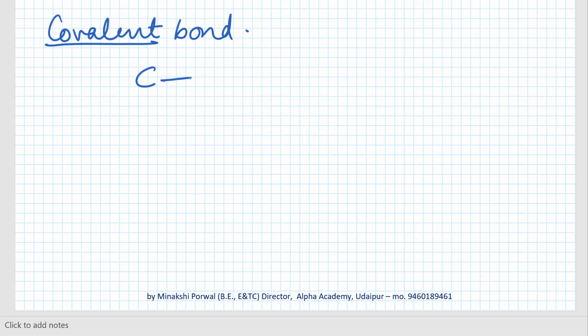Now in a covalent bond, there is sharing of electrons. First of all, we will see the atomic number. Anybody knows the atomic number of carbon? Ma'am, 6. Carbon has atomic number 6, so its electronic configuration is 2, 4. So it has 4 electrons in its outermost shell.